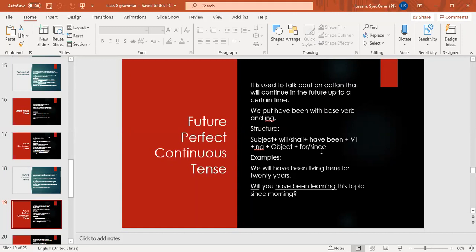In present perfect continuous, we use the helping verb has or have been. In past perfect, had been. In future perfect, will have been. Okay? Present: has or have been. Past: had been. Future: will, shall. And continuous verb with ing and for and since. If it is only continuous tense, then no for and since. Okay?